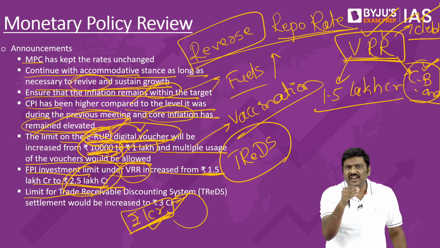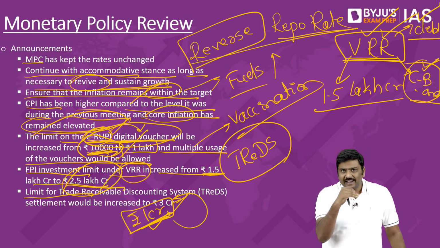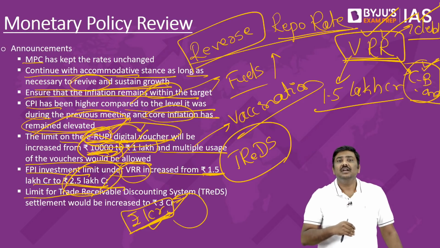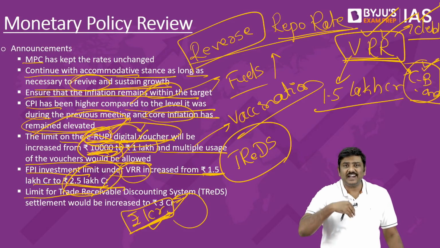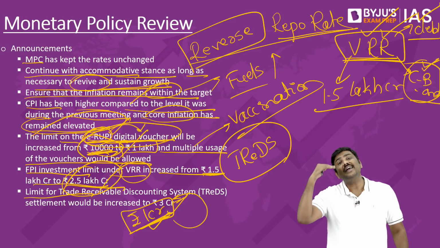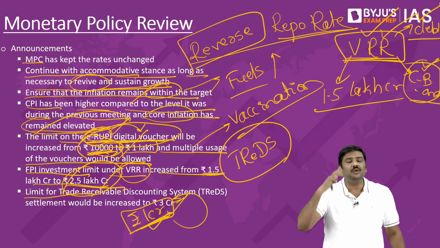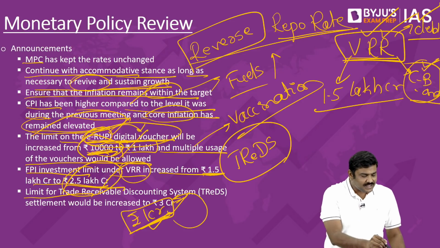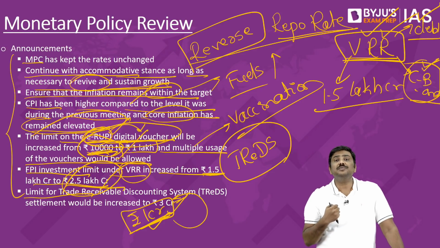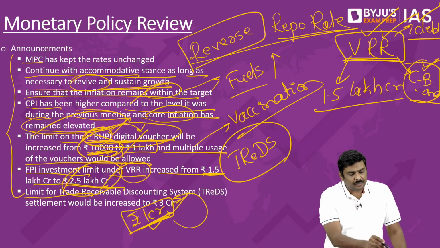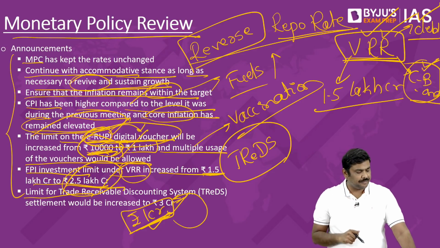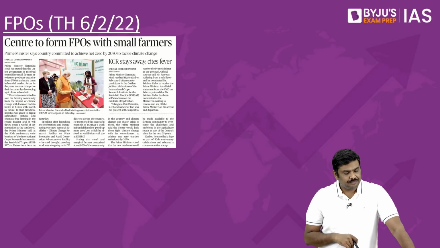Again, the importance is very simple here. With increased threshold limit like this, now MSMEs can use the TReDS platform more and more for a higher value of receivables discounting also. Right, so these are some of the very important announcements that has been done very recently by the Monetary Policy Review Committee. Let's go to the next article.